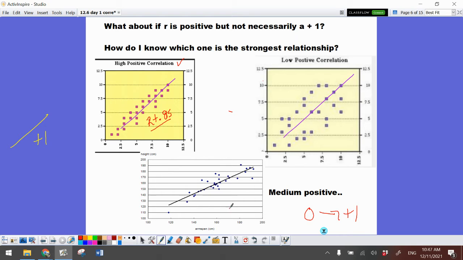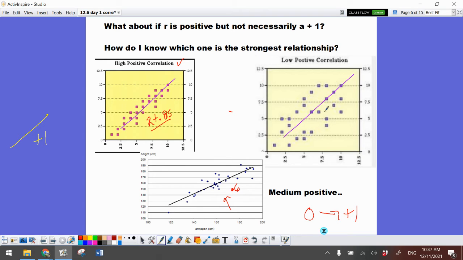Now let's come down here to the bottom. This is a medium positive relationship. The points are more spread out than they are up here at the top with the high correlation. But you can still see I can draw the line of best fit. This one might be like a 0.6. The points are a little bit more spread out.